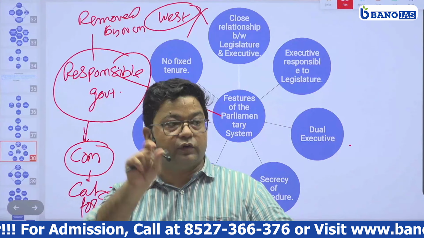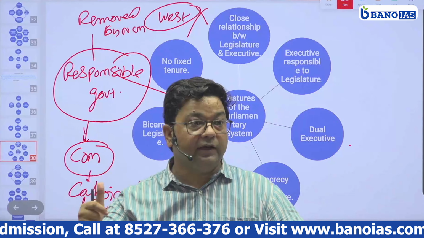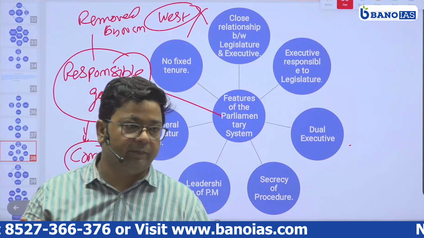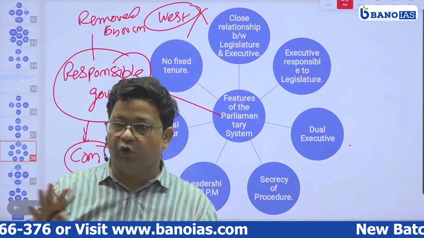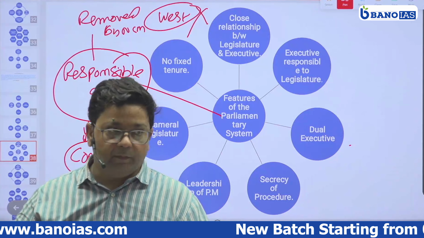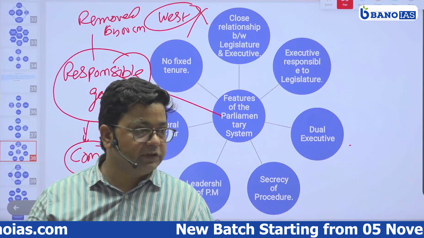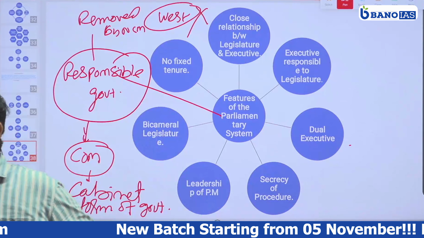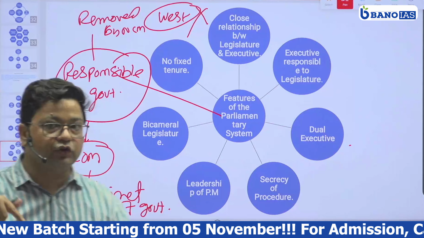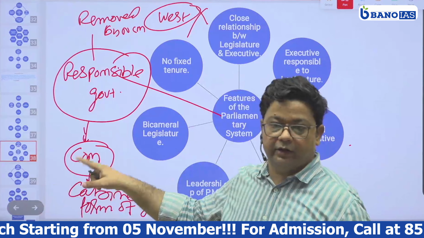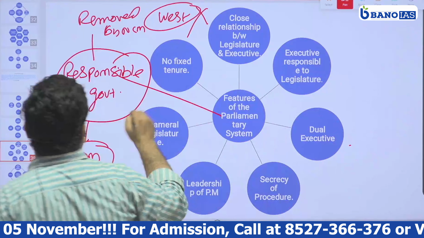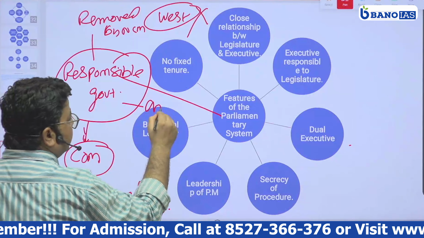Through parliament, whom are they answering? The people. Why? Because the people have elected them. Who chose them? The people. People have voted for them, and they have come into power through the power of the people. So who is giving them the power? People, the direct source of power. Who is the direct source of power here? People, Indian people. So because of this responsibility, they are answerable.